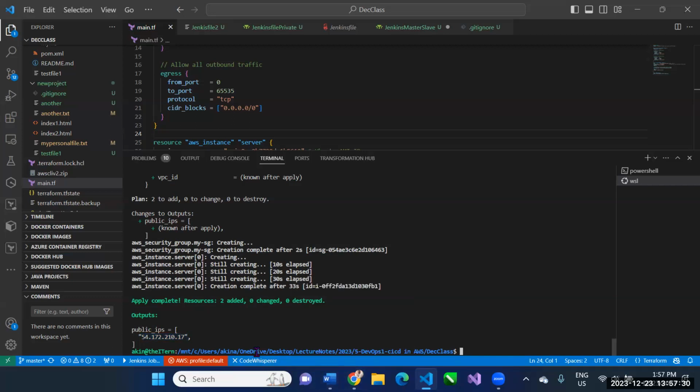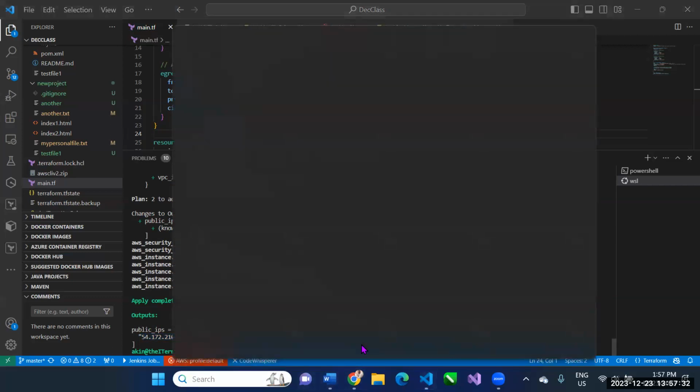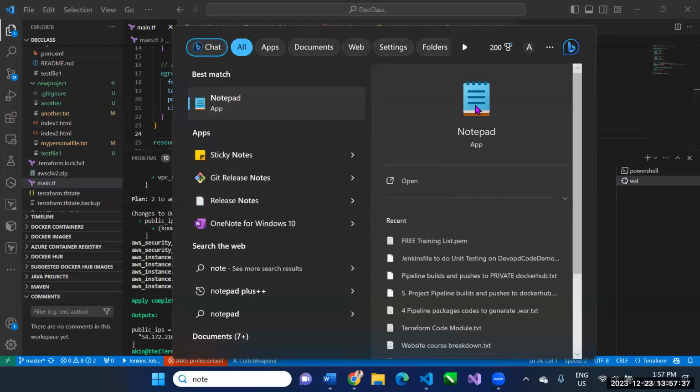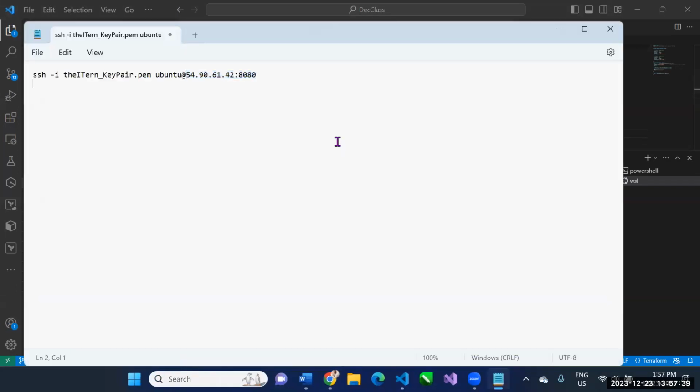So let me copy the IP address because I will need it. Let me save it in Notepad. So this is the IP address that I just created. All right, so now I want to SSH into the IP address. So I take this and I replace that with this IP address. Control V. All right, so Control C.